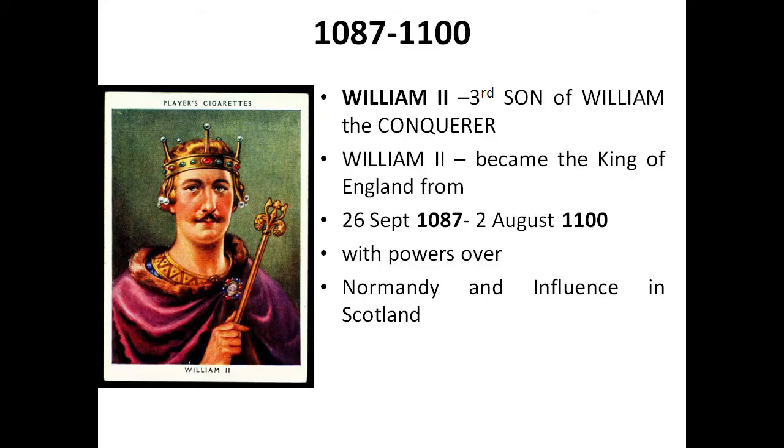And from 1087 to 1100, William the Second, third son of William the Conqueror, became the King of England from 26th September 1087 till 2nd August 1100, with powers over Normandy and influence in Scotland.